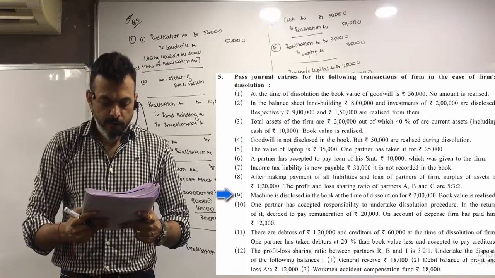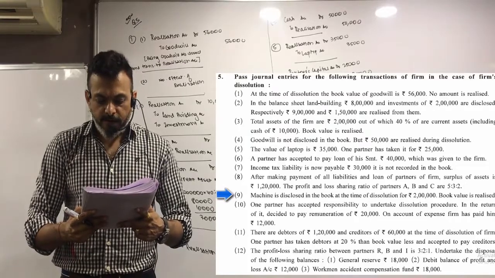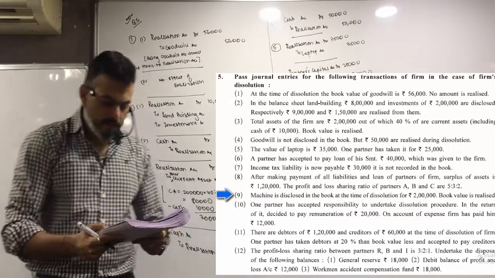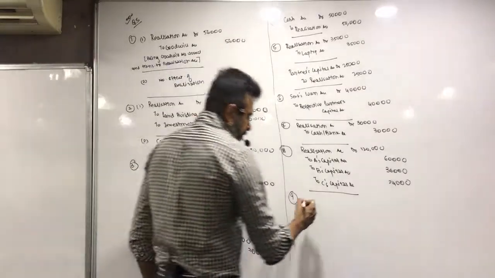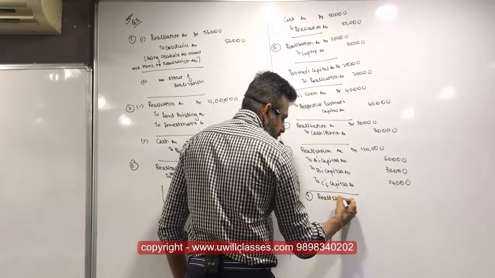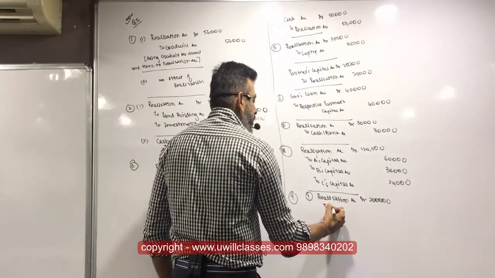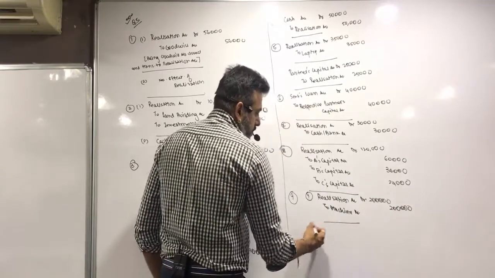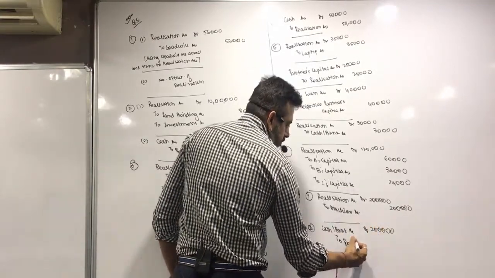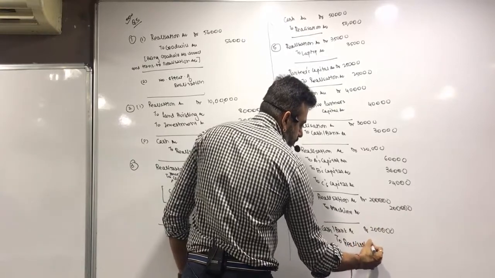9. Machine is disclosed in the books at the time of dissolution for 2 lakh. Book value is realized. So let's transfer it. First, realization account debit 2 lakh to machine account 2 lakh. And second, cash or bank account debit 2 lakh to realization account.